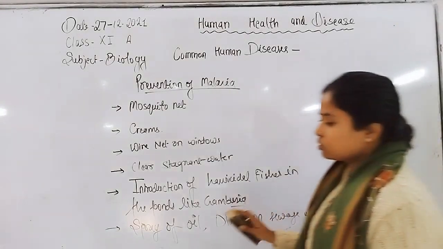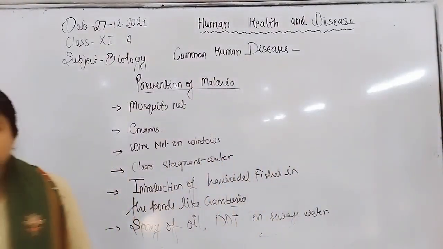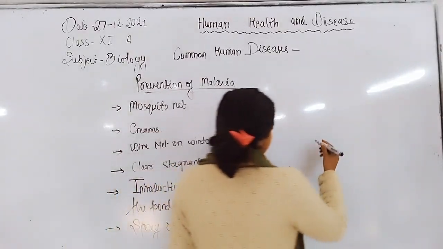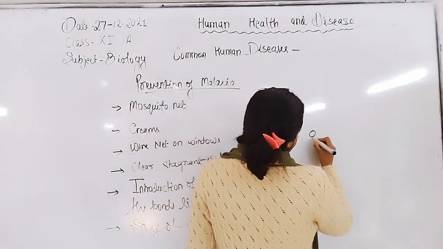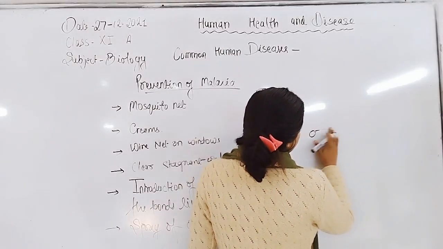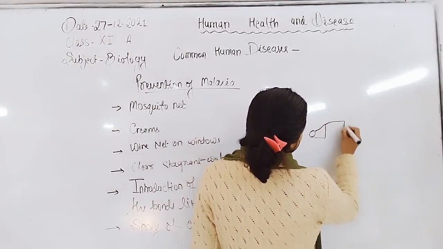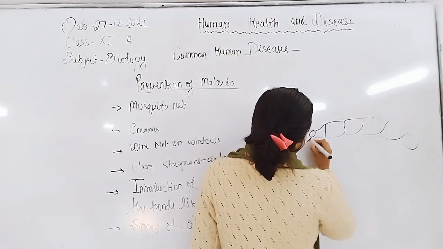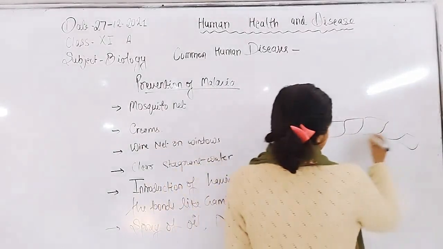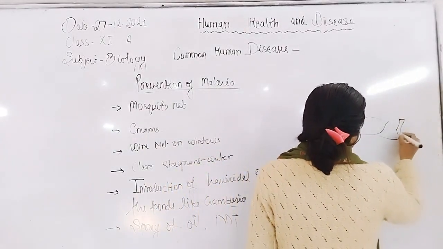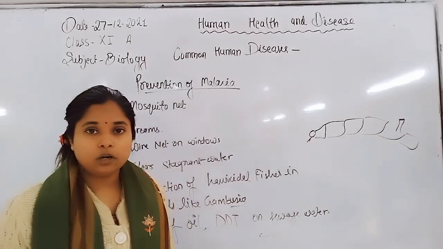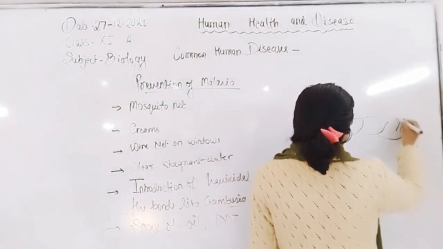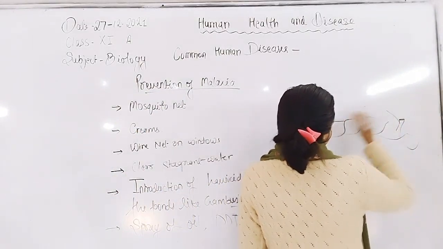If we introduce DDT powder, the larvae die after introduction of DDT in the water, or if we spray oil on stagnant water, the oil covers the siphon or respiratory organ of the larvae.